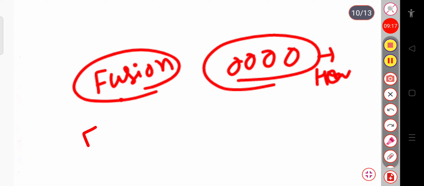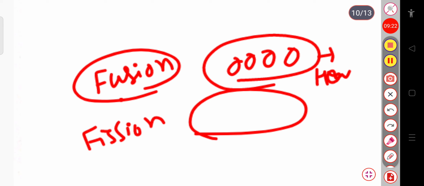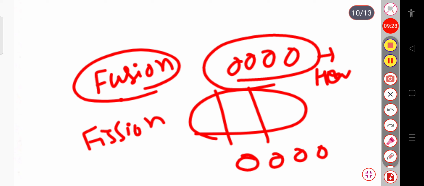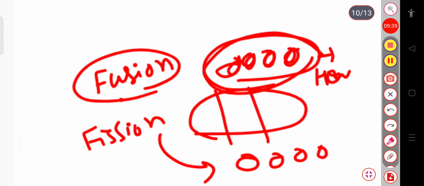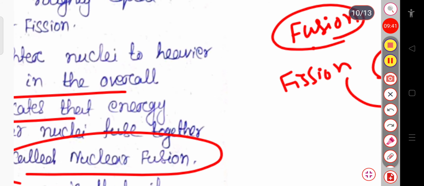But in the fission process, one heavier nucleus breaks into different parts, that is, lighter nuclei. In the fission process, the lighter nuclei form from the heavier nuclei, but in the fusion process, the lighter nuclei combine together to form the heavier nuclei. So this is the basic difference between fusion and fission.